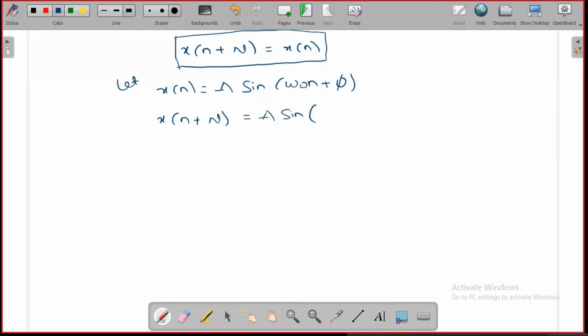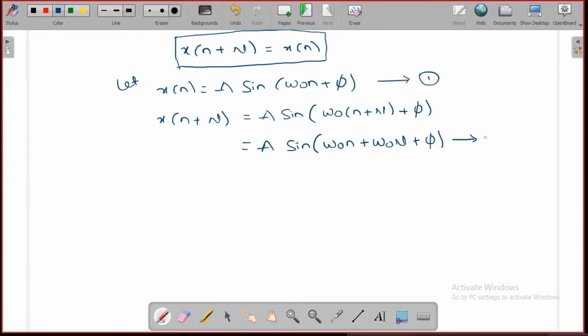It is sine of omega naught into n plus capital N plus pi, which is simply sine of omega naught n plus omega naught capital N plus pi. Let us say this is equation 1 and equation 2.